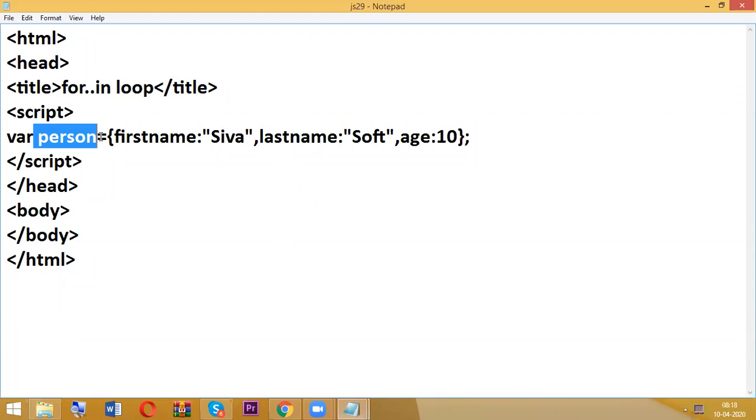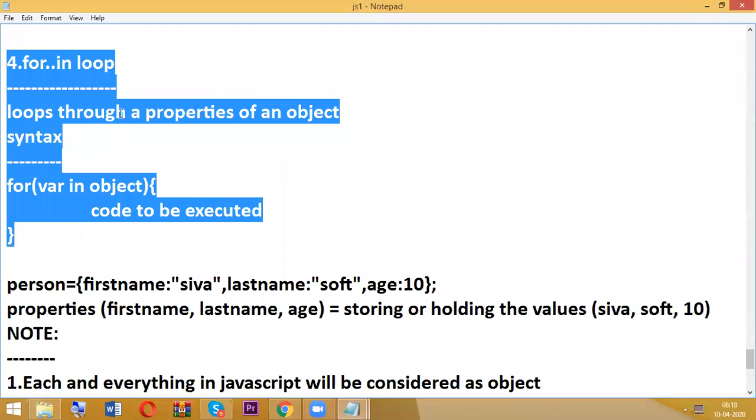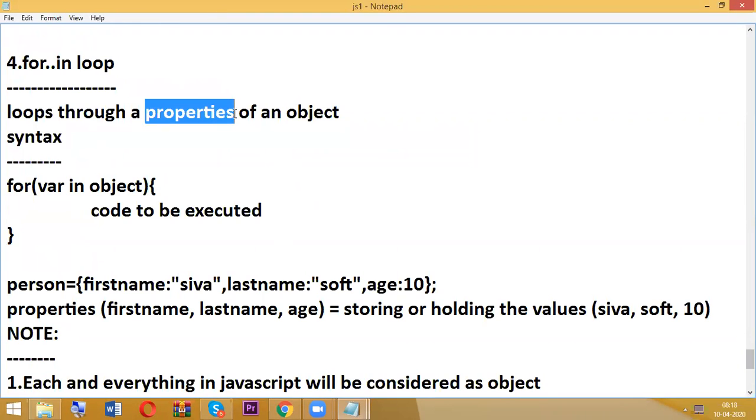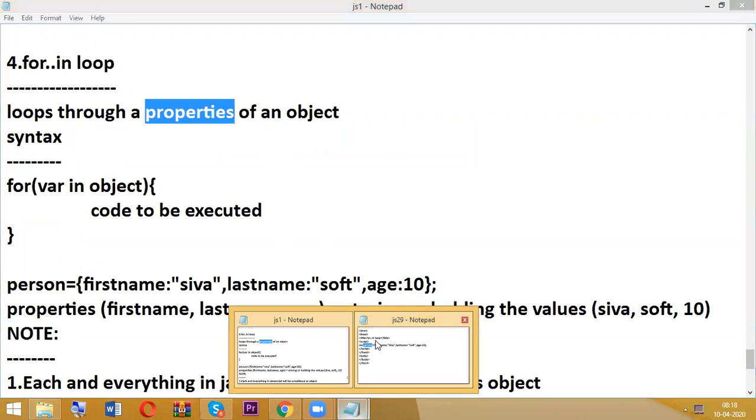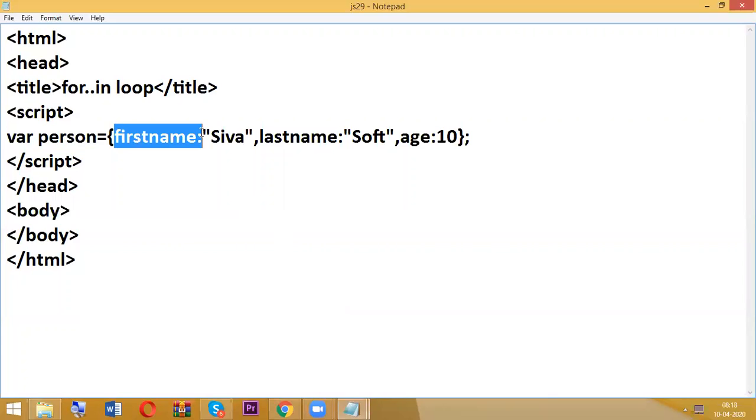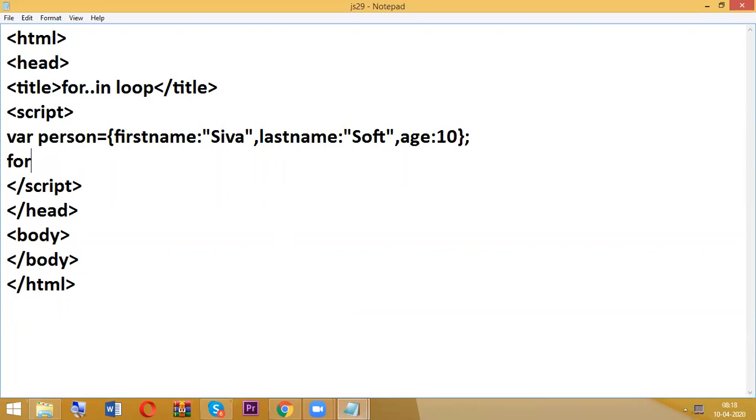In that object, three properties are there. So what exactly is the definition of the for in loop? It loops through the properties of an object. How many properties do we have here? First name, last name, age. Now here, for, x is just a variable.